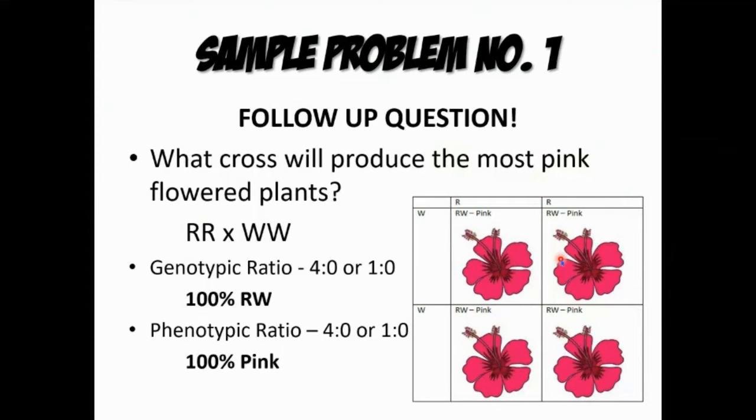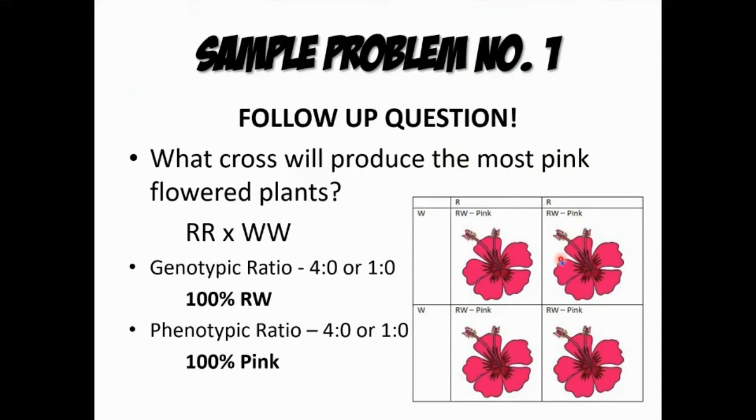Ayan, nakita natin, ang gagamitin natin ay yung red at saka yung white, no? RR times WW, no? Kasi tinitignan natin dito, di naman siya follow-up dun sa una nating ginawa, but follow-up question regarding to the other kind of question na nandun sa number 1. So, RR times WW, no? So, red, imimix natin siya sa white, no?